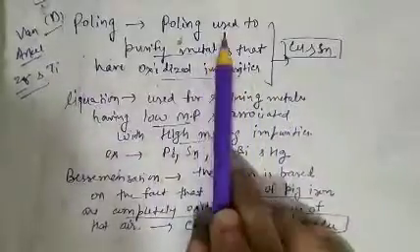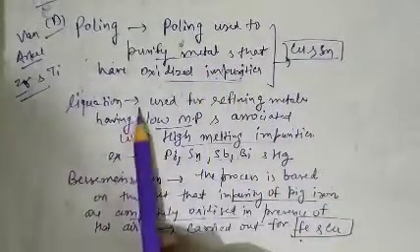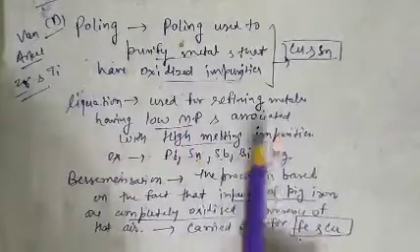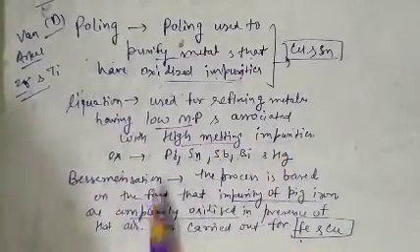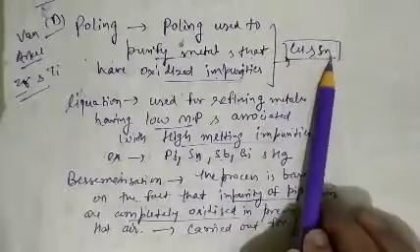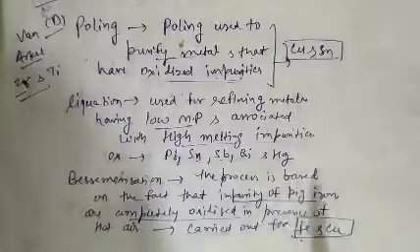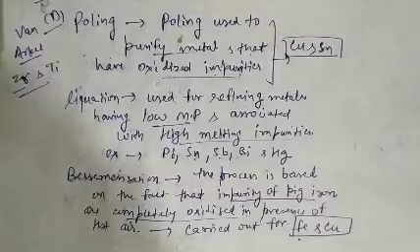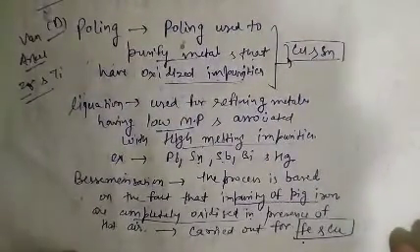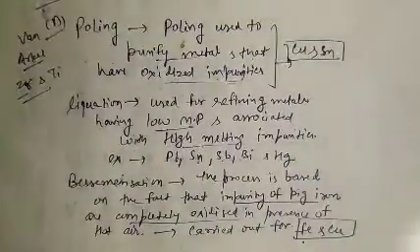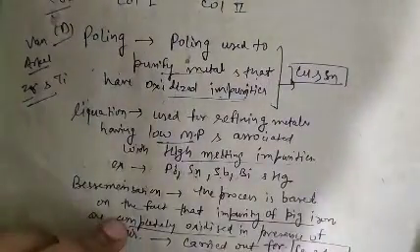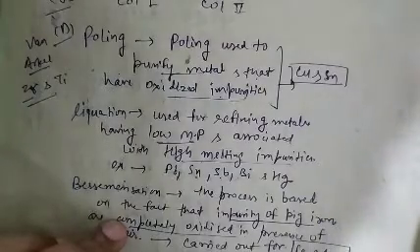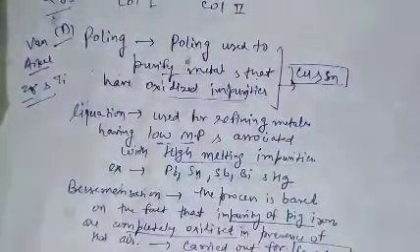Poling is basically purification of metal that has oxidized impurities, and liquation is used for refining of metal which has low melting point and high melting impurities, while bessemerization is carried out for iron and copper. Poling is used for copper and tin, and the Van Arkel method is used for zirconium and titanium. So question number 83, option D is correct. Question number 84 we have discussed. Now question number 85, which we have already discussed in place of question number 83. Now question number 86.